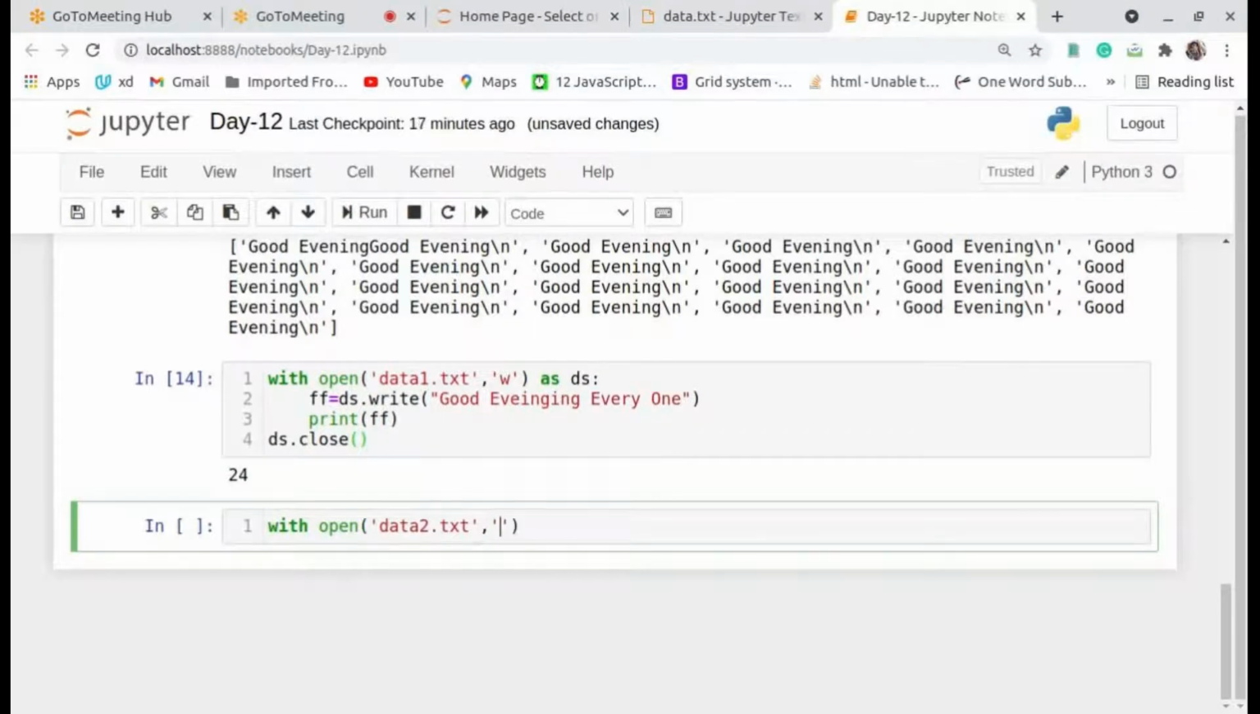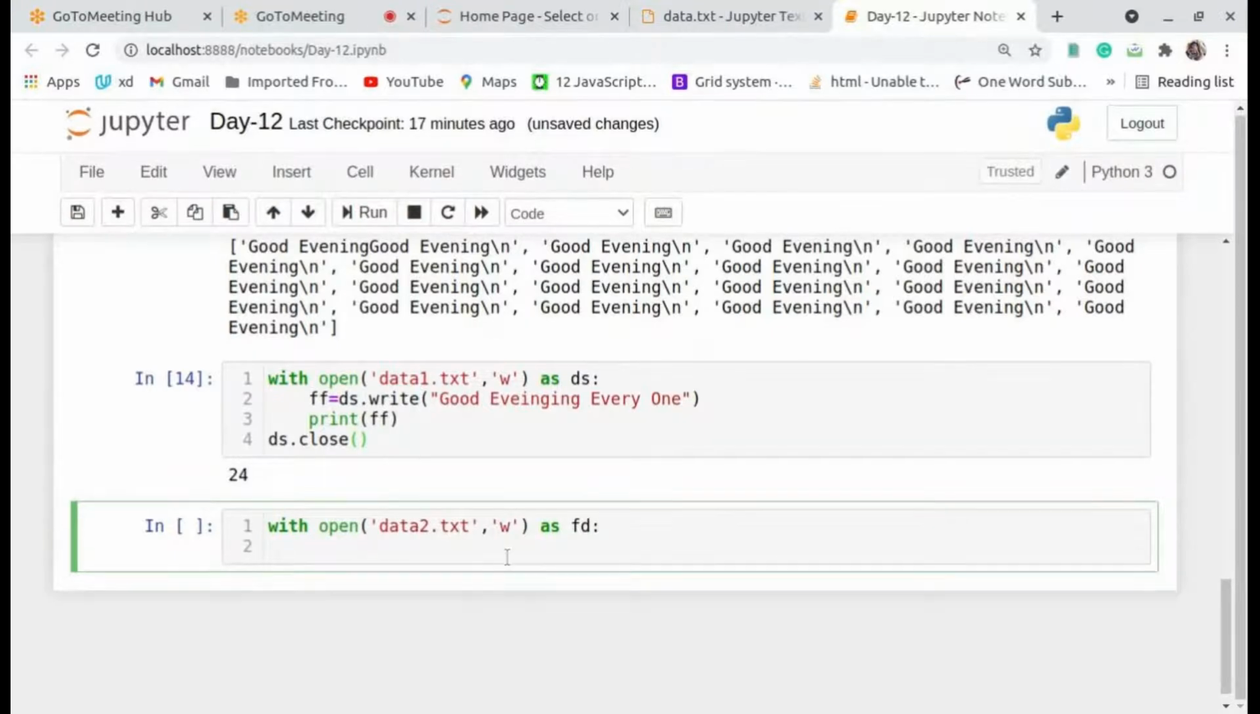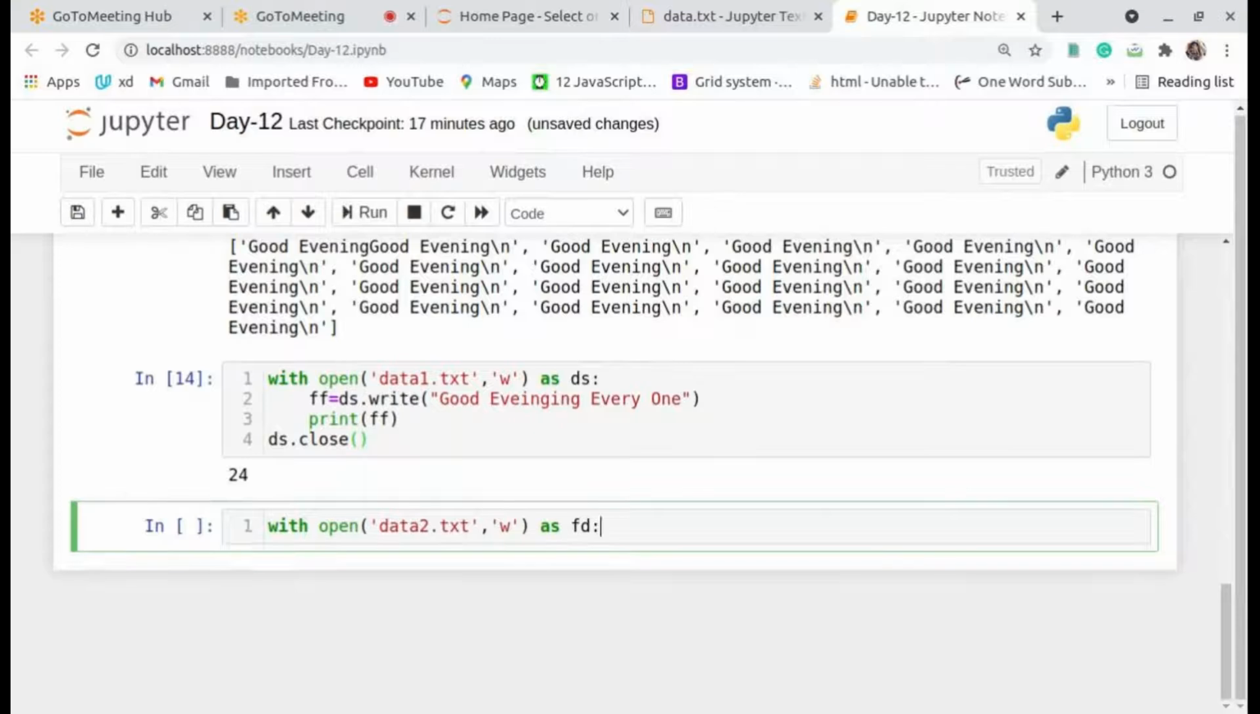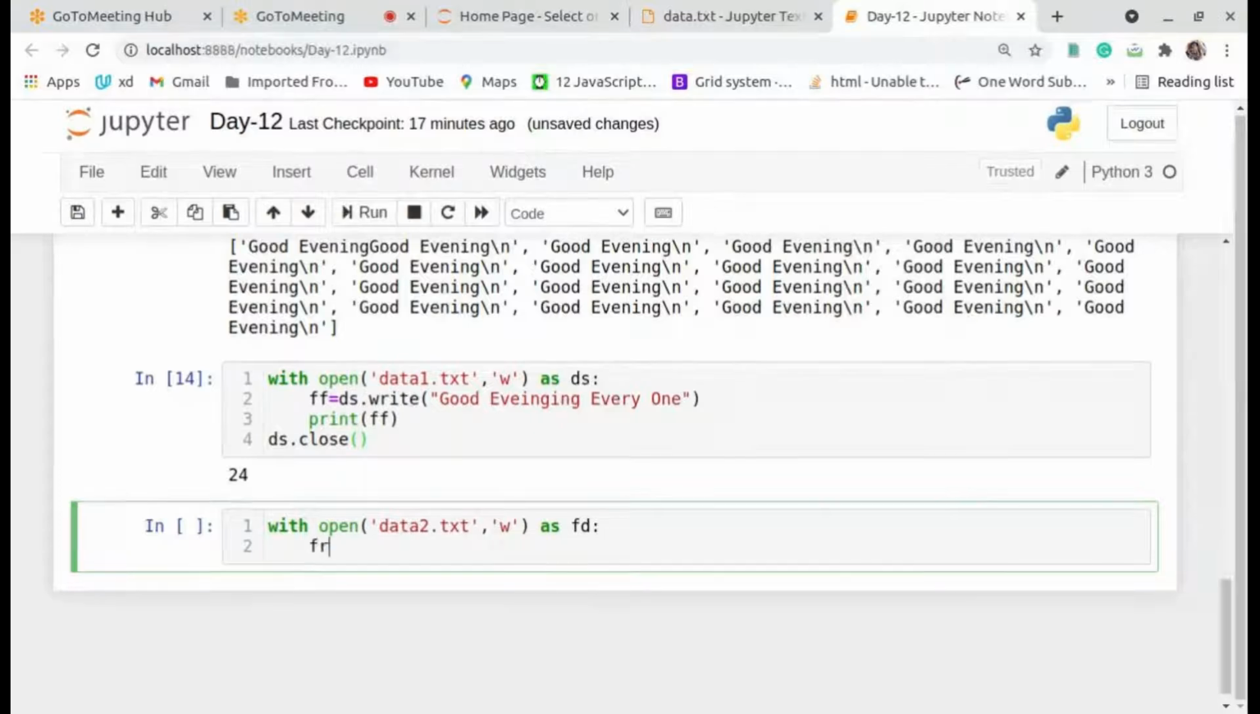We can call it mode. Just I take w. After that, alias: as means alias, the alternative name for the file. Now I take fd, and fd dot write of data.